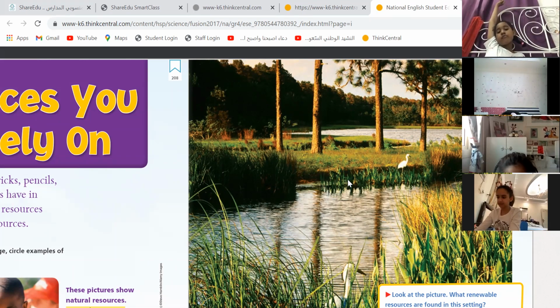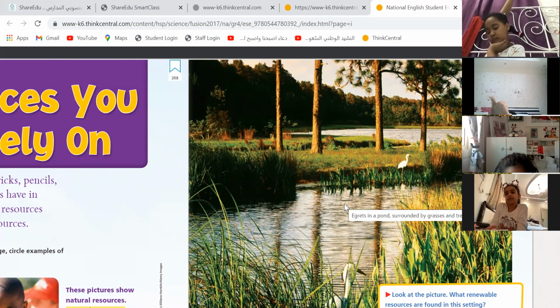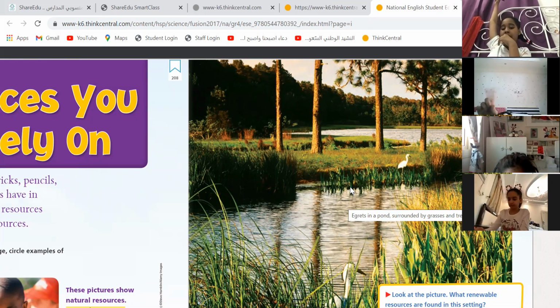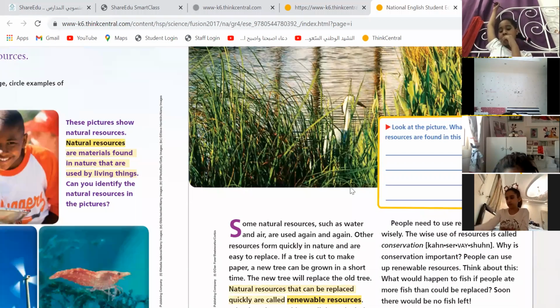The grass. What about the water? Can you use the water? Is it a material you can use? Sometimes, yes. So the water is a renewable resource. If you take some water from here, are you going to finish the whole pond? Does it finish the pond? No. Excellent, Talia.